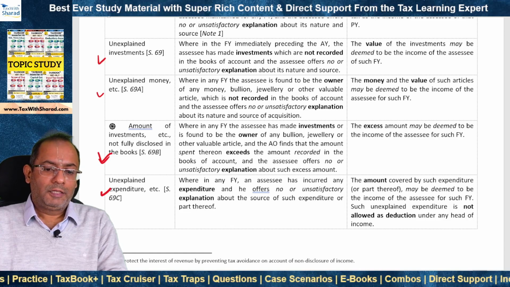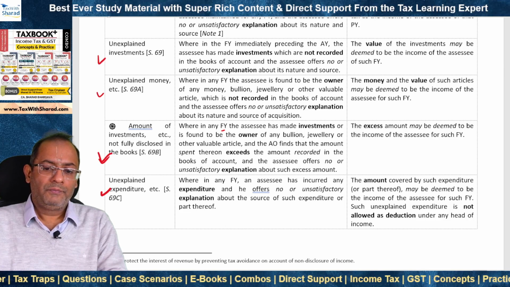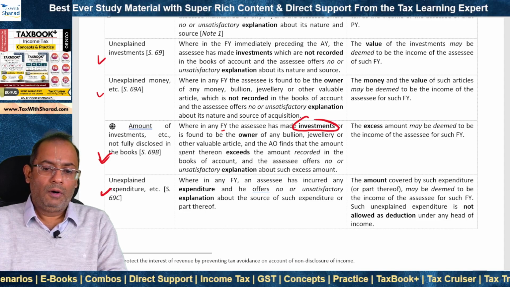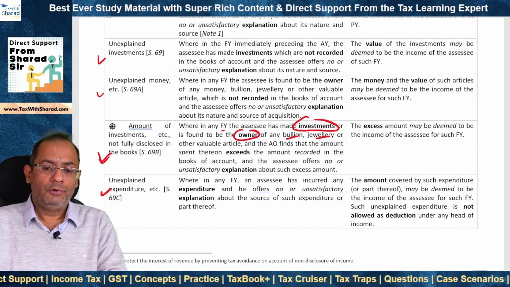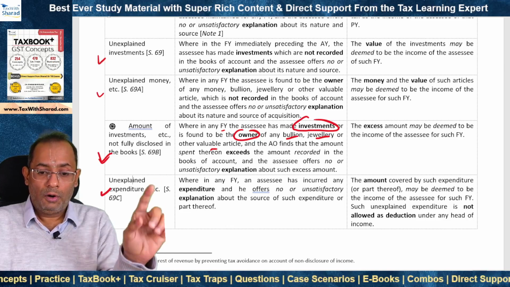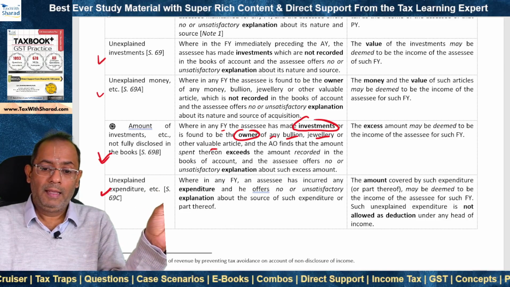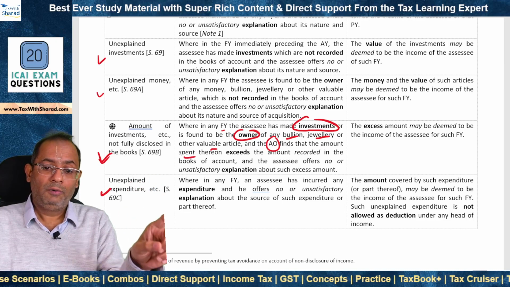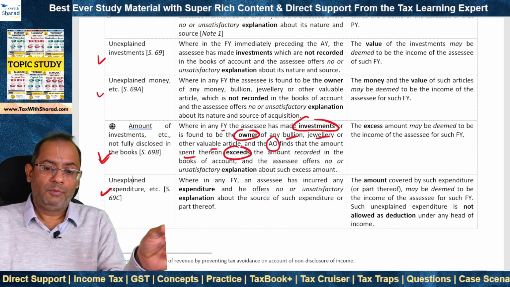The situation that section 69B covers is a situation where in any financial year the assessee has made investments or is found to be the owner of what? Of any bullion, jewelry or other valuable article. Okay, the assessee has made investments or is found to be the owner of any bullion, jewelry or other valuable article, and the assessing officer finds that the amount spent thereon, the amount that the assessee has spent, exceeds the amount recorded in the books of account, right?